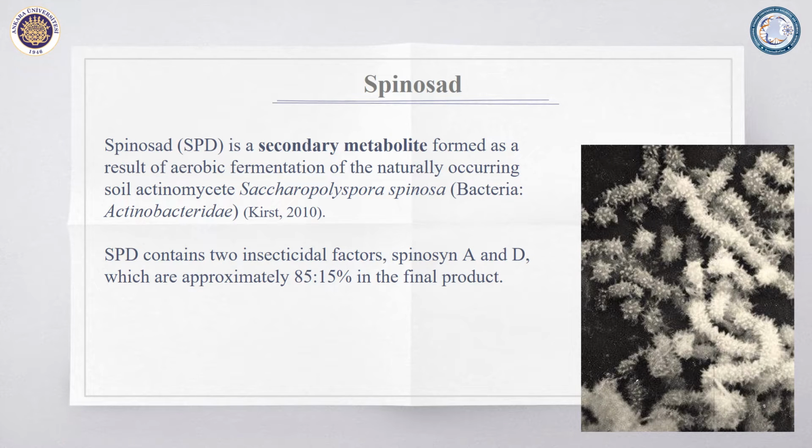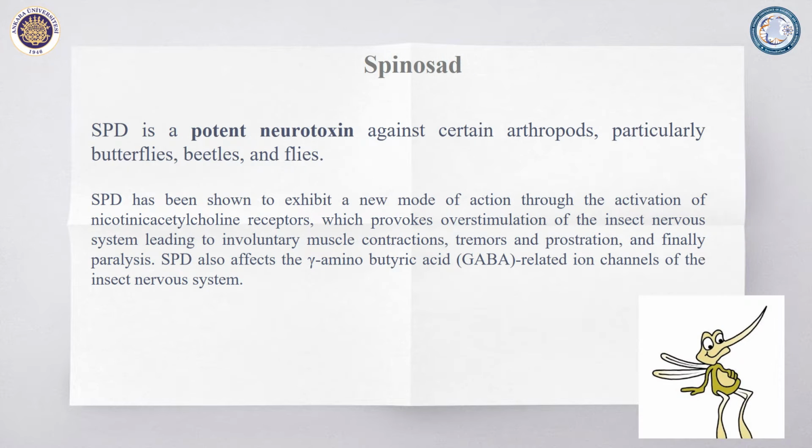Spinosad is a secondary metabolite formed as a result of aerobic fermentation of the naturally occurring soil actinomycete Saccharopolyspora spinosa. Spinosad is a potent neurotoxin against certain arthropods, particularly butterflies, beetles, and flies.